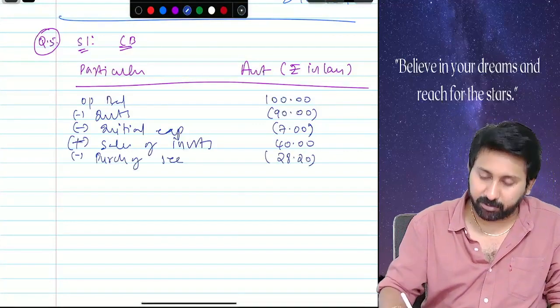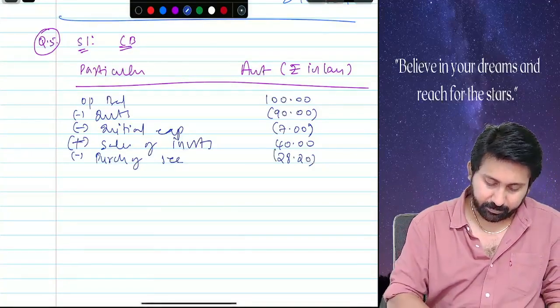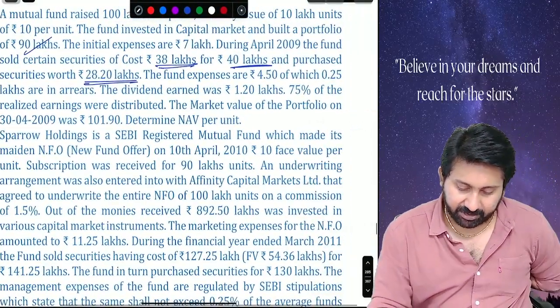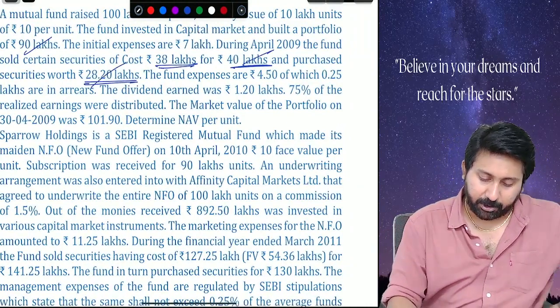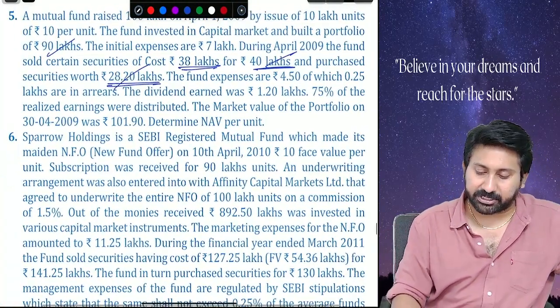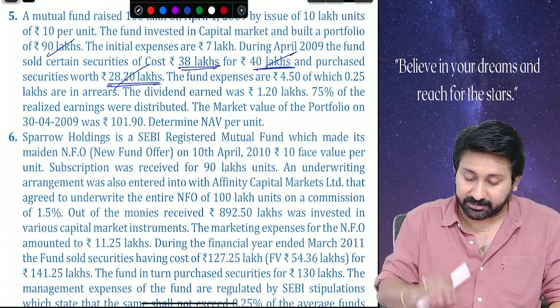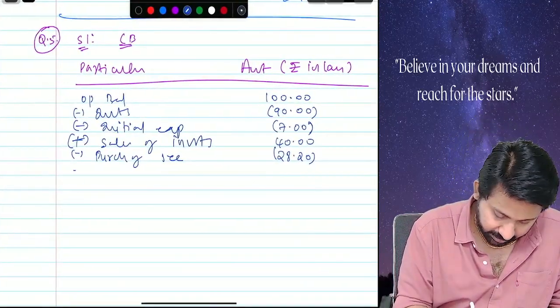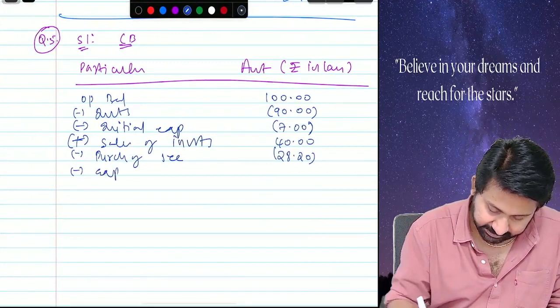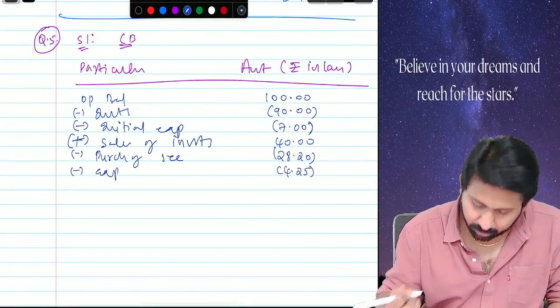Negative 28.2. So we gave adjustment to 40 and 28.2. Fund expenses are how much? 4.5, of which 0.25 are in arrears. Means how much only we have to write? That's all. Minus expenses 4.25.